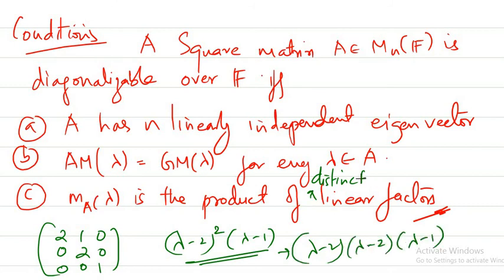But what we need is a product of distinct linear factors. Keep this in mind. Here you can see it is not a product of distinct linear factors because it's repeated. That means if for a particular matrix the minimal polynomial is not a product of distinct linear factors, then you can say that the matrix is not diagonalizable. It's a very important thing you must keep in mind,